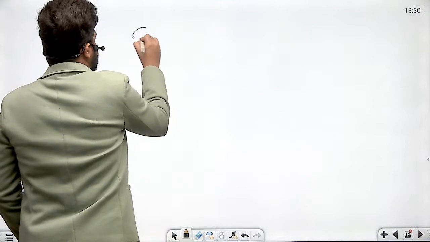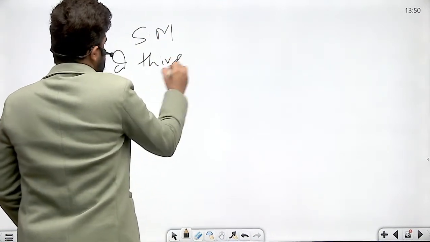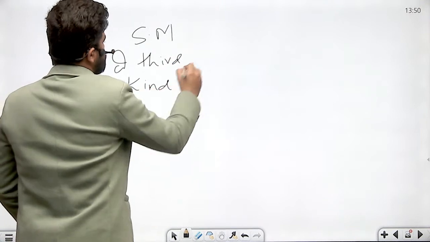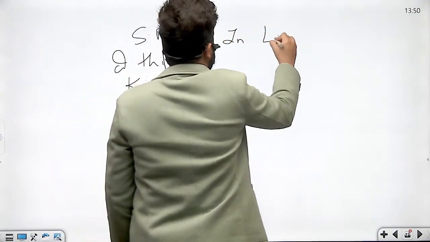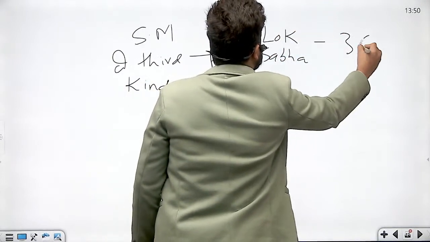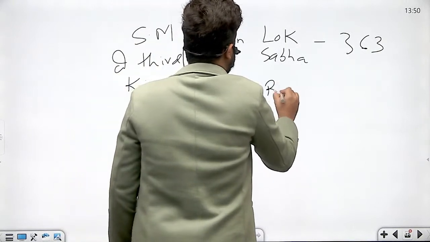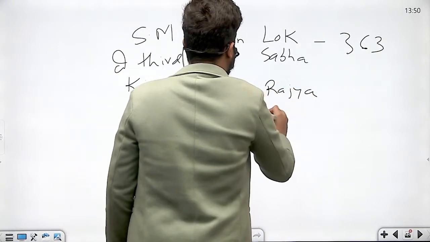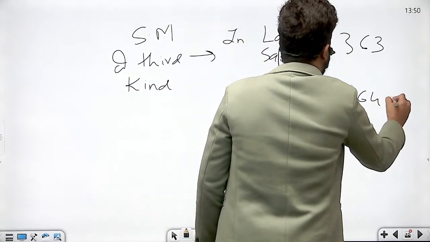So, special majority of third kind. Okay? In Lok Sabha 363 and in Rajya Sabha 164 or more.